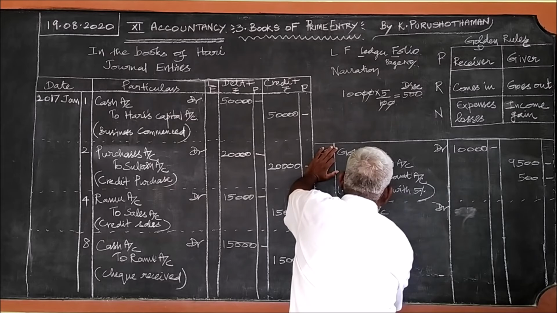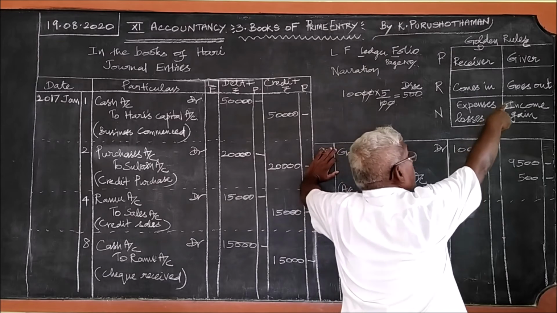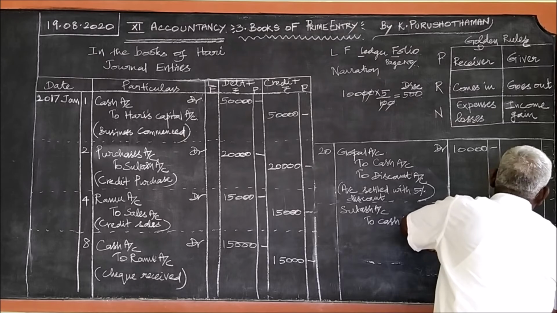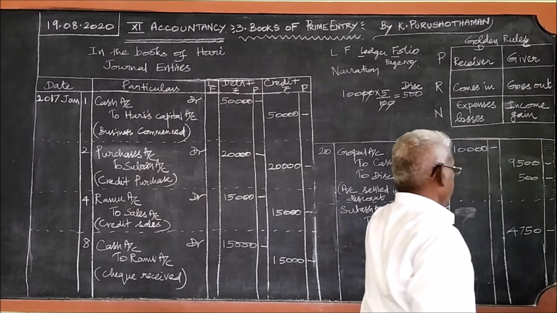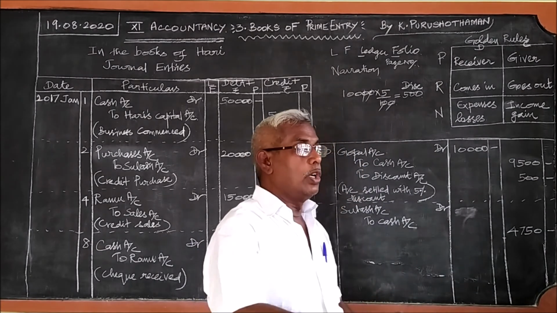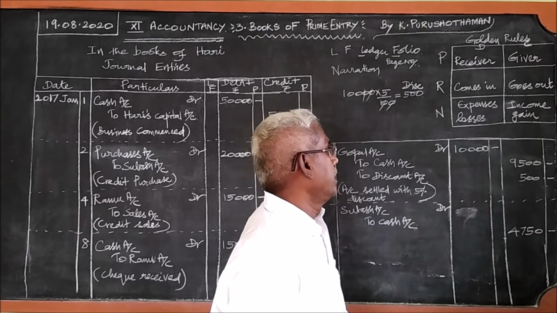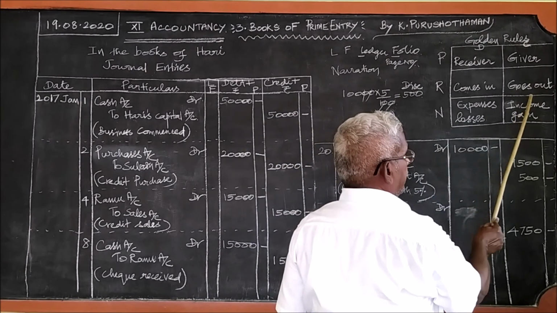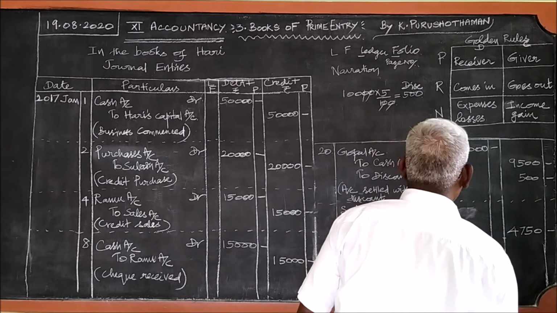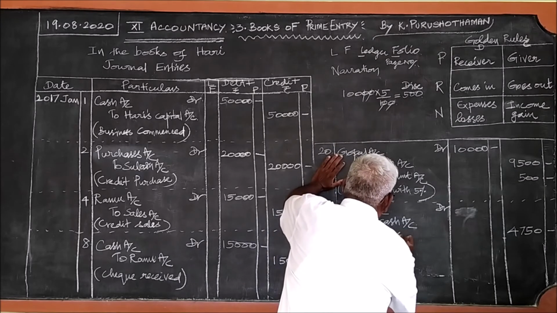What goes out? To cash account. See the second rule. To cash account, that is 4,750. This is the amount that goes out. And what is received? 250 rupees is received as discount. It is given there in the question itself. Discount received 250, so it is an income. Credit the income. Credit all income and gain. Therefore, when discount is received, it is an income, so you credit it to discount account.